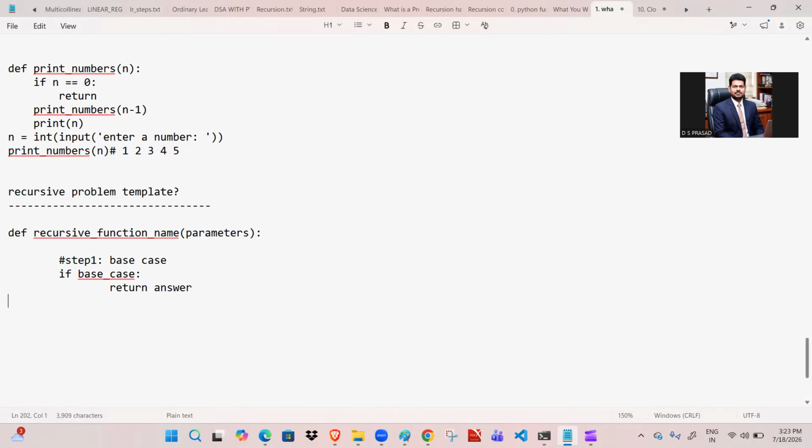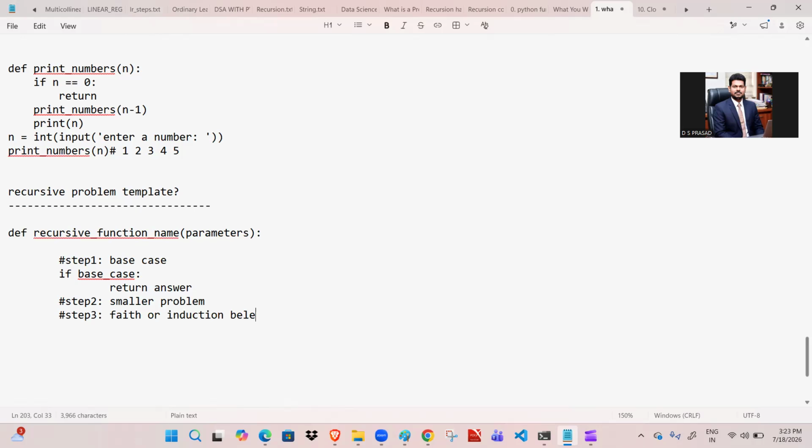After that, step two. What is step two? Step two is nothing but the smaller problem. And then step three is faith or induction. Faith or induction means believing.